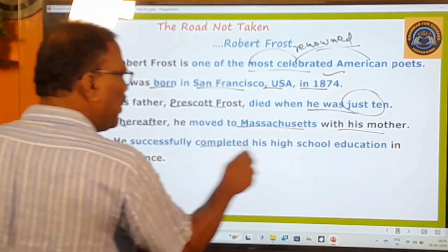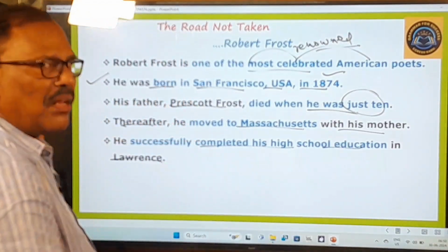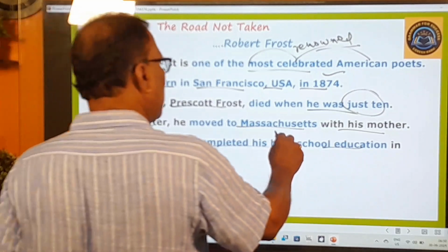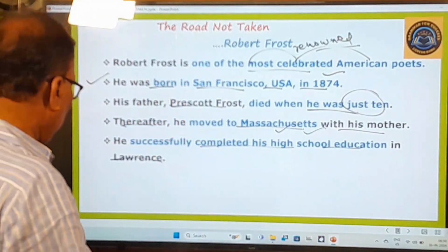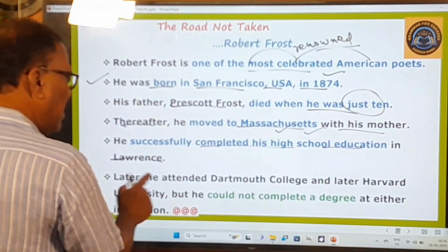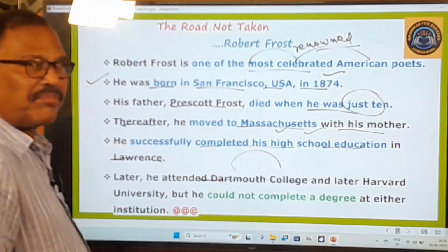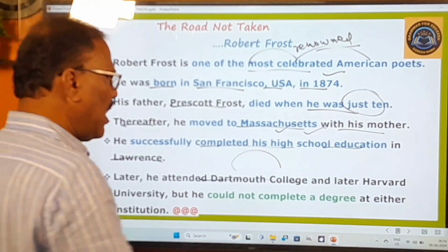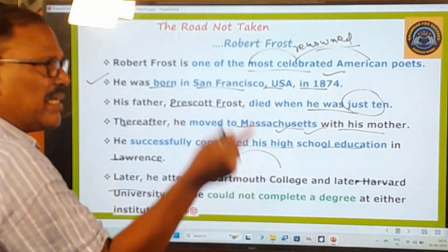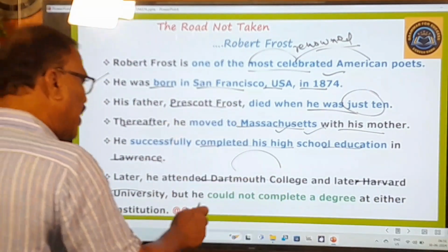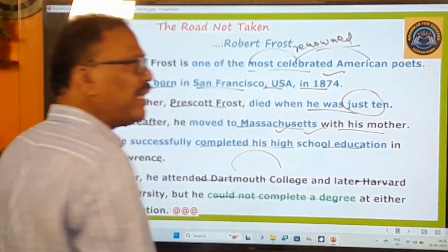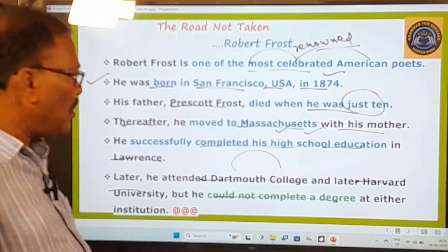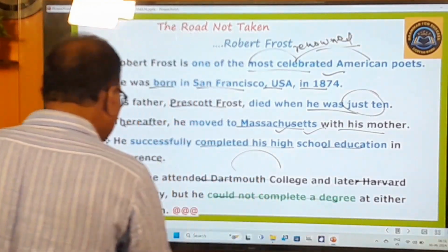He successfully completed his high school education in Lawrence. Lawrence is the name of a town. In that town he successfully completed his high school education. Now go to the next point. Later he attended Dartmouth College, joined that college and discontinued that education, and later on he joined Harvard University. He discontinued that education too. So in that way he could not complete a degree. His degree education was incomplete, so he could not complete a degree at either institution.